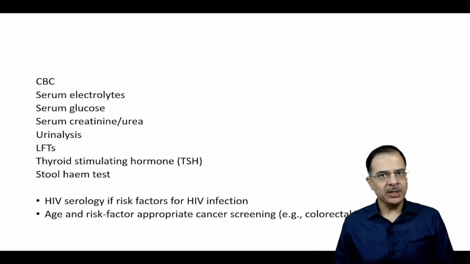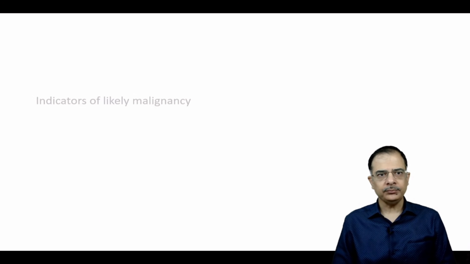While optional tests are HIV if there is high risk factor for HIV, and age and gender appropriate screening can be done for malignancies like pap smear in female, or rectal examination, sigmoidoscopy or colonoscopy for colorectal conditions, like if there is a family history of colonic cancers, or for breast cancer mammography.